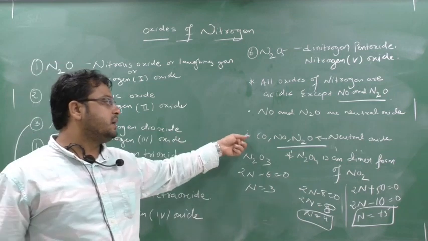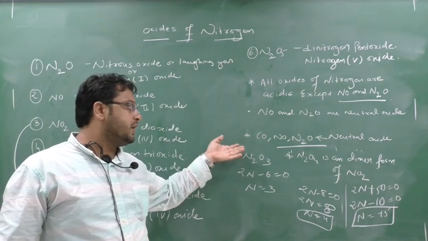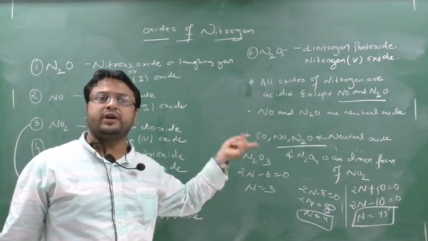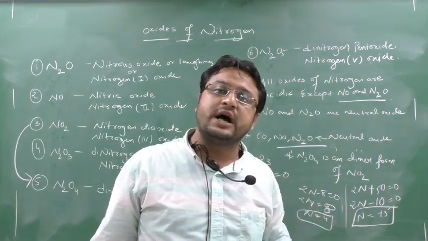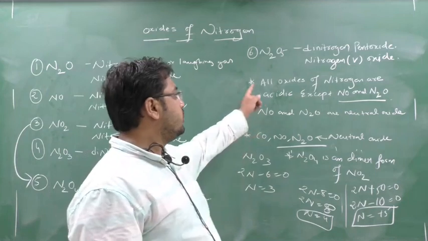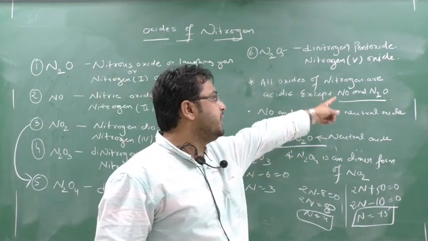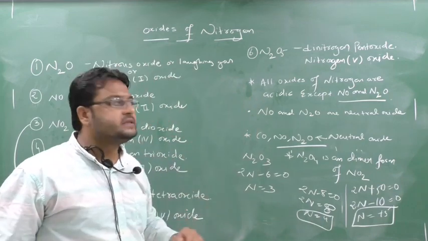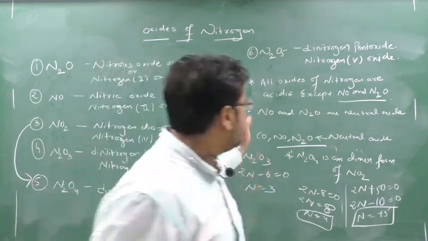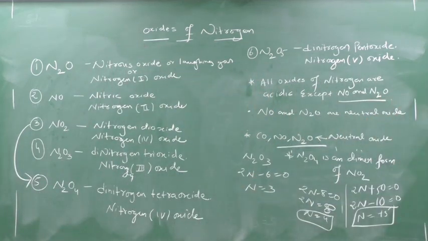In my previous section I told you, you have to remember CO, NO and N2O; these are all neutral oxides. So all the oxides of nitrogen are acidic except NO and N2O. So are NO and N2O basic? No, NO and N2O are not basic, they are neutral oxides. You just copy this, then we will go one by one with their preparation.